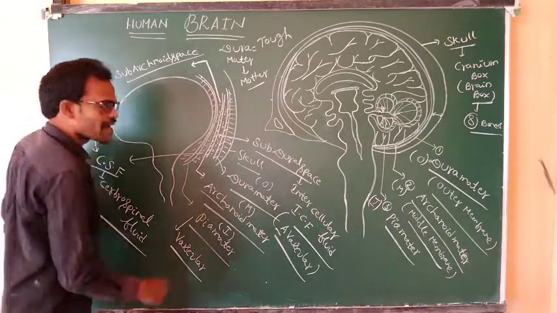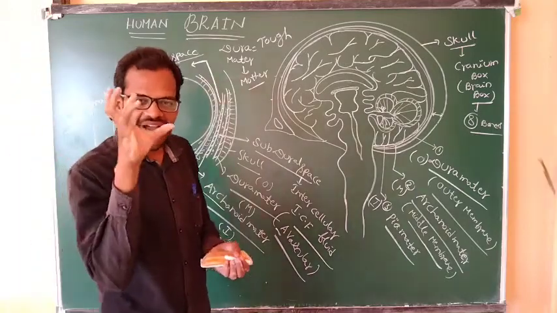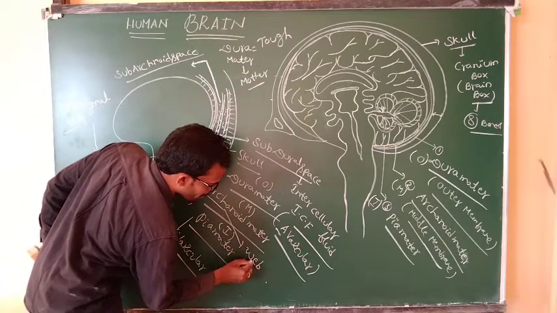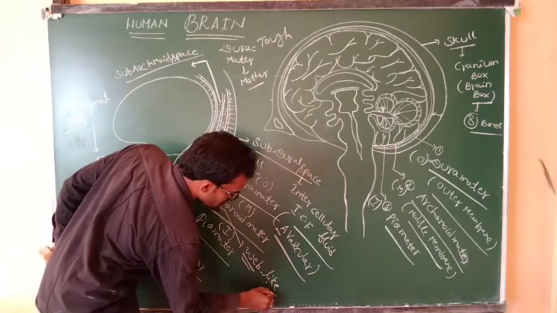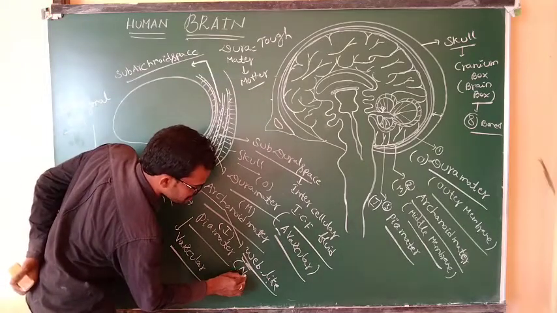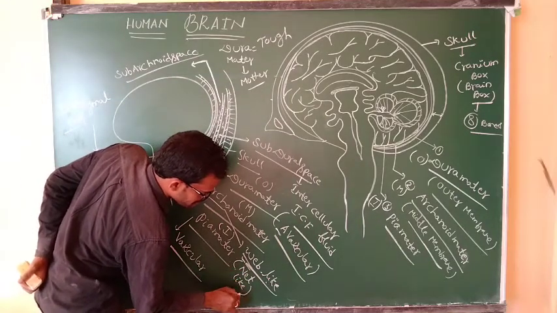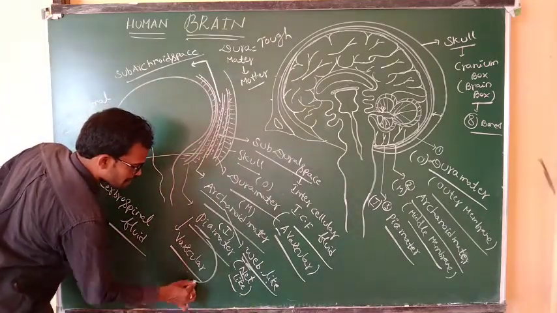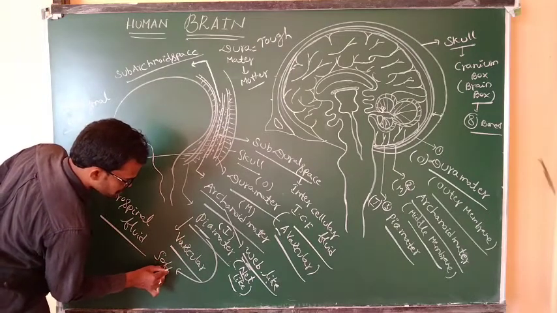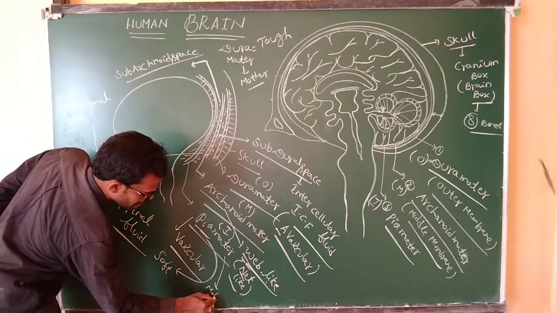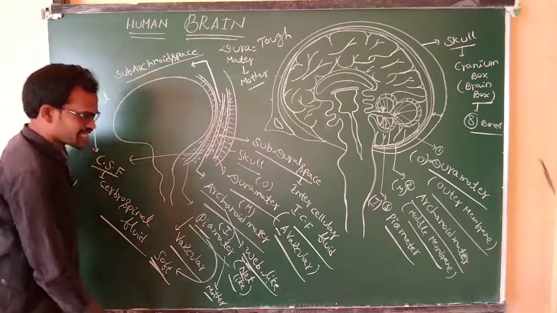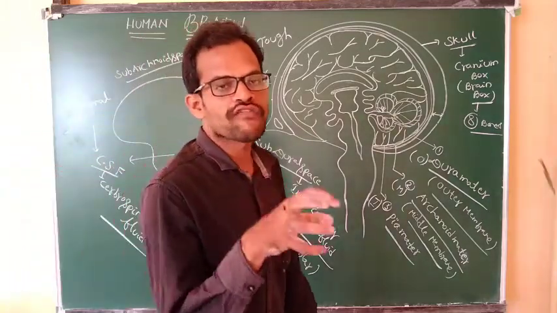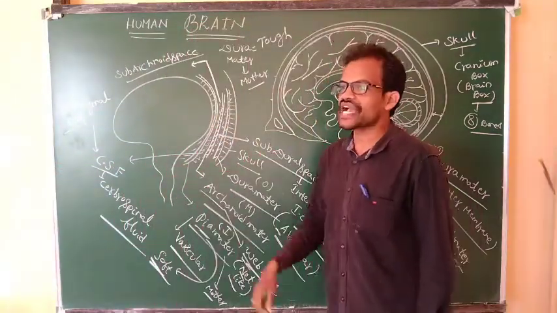Coming to the arachnoid mater. Arachnoid means web-like material, web-like or net-like structures. It protects the brain. Coming to the pia mater. Pia means soft mother. It is always in contact with the brain.